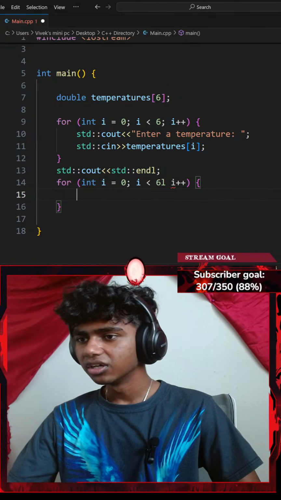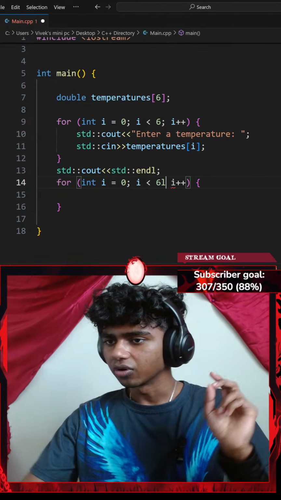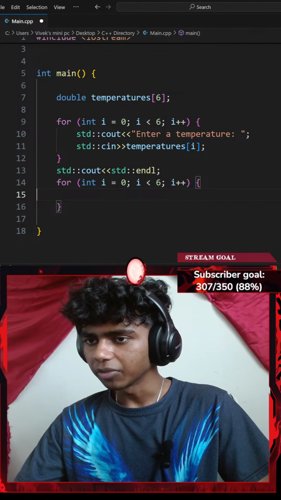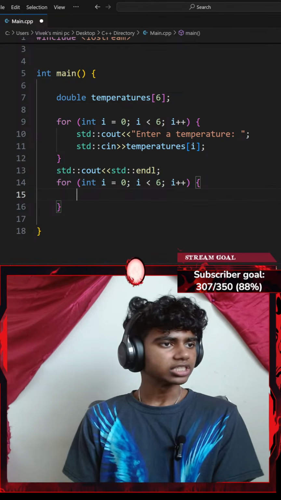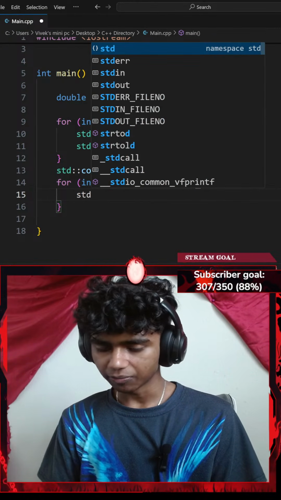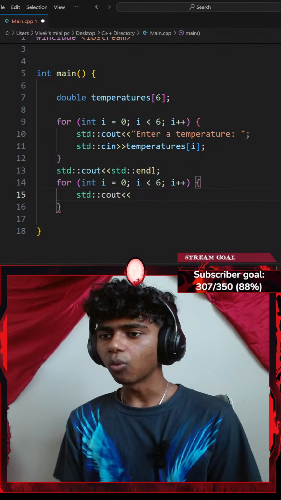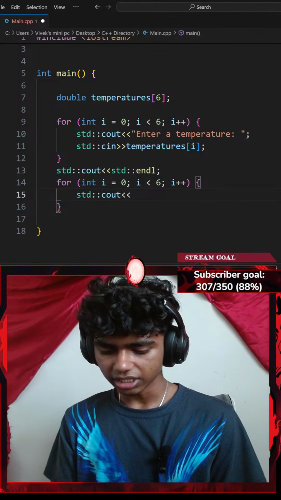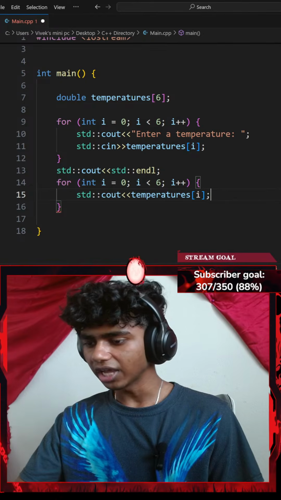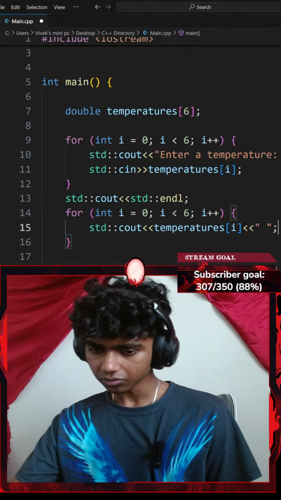Okay, next up, let's see. For the integer i which equals 0, while my i is less than 6, I'm going to do something, i++. Alright, perfect. Next up, find and print the highest temperature. Before that, I print all my temperatures. So let me go with a standard console output with an insertion operator. I want to insert my temperatures at index of i, which is going to be separated by an empty space.